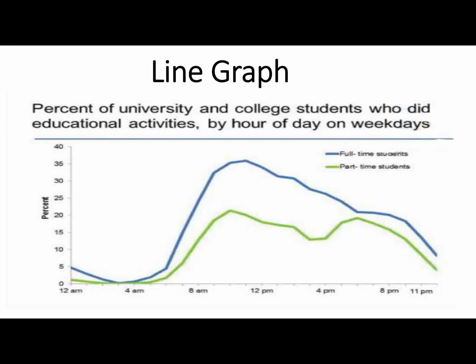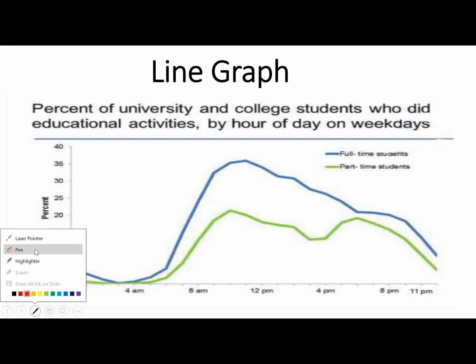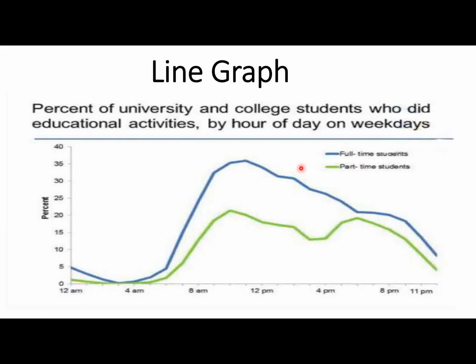So this is the example of a line graph, and in this line graph we have two lines, because in these two lines the first blue line is for the full-time students and this green line is for the part-time students. So this is the line graph, so you have to give information according to that line graph.